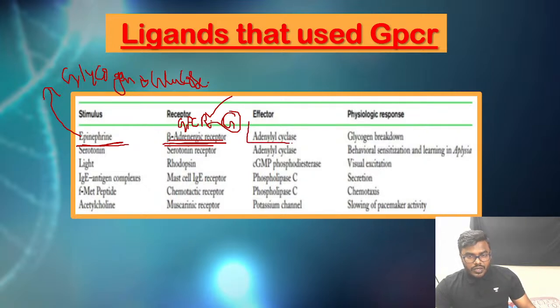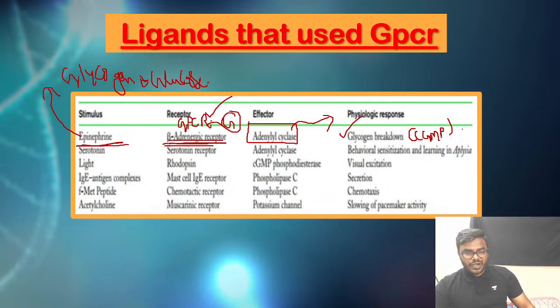This effector molecule is what we call adenylyl cyclase. Adenylyl cyclase is ultimately going to activate a certain secondary messenger. Here the secondary messenger is what, friends? Cyclic GMP molecule. Now that cyclic GMP is involved in the breakdown of glycogen into glucose.